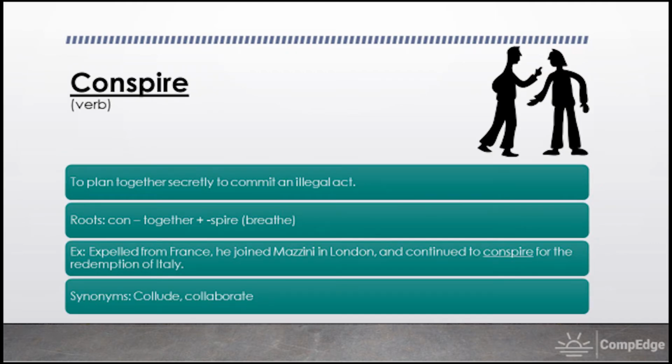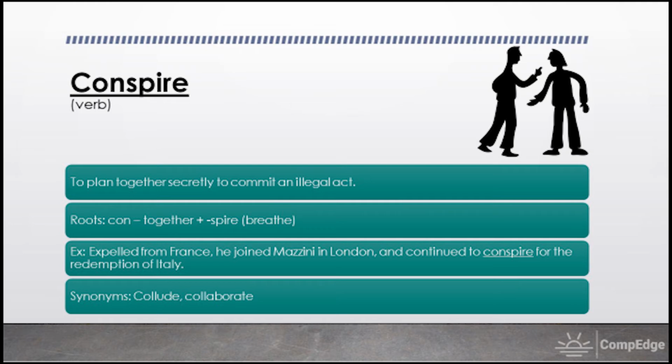So now let's have a look at word number 4, conspire. What does the word conspire mean? Well, the word conspire means to plan together secretly to commit an illegal act. The word conspire is a verb. The roots of the word conspire are con, which means together, and spire, which means to breathe. So let's have a look at the example. Expelled from France, he joined Mazzini in London and continued to conspire for the redemption of Italy.